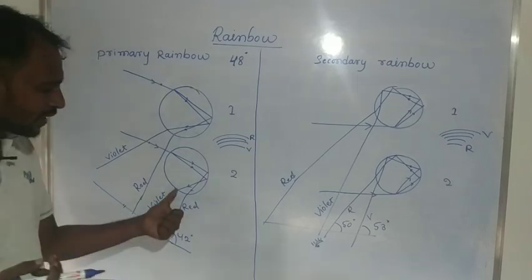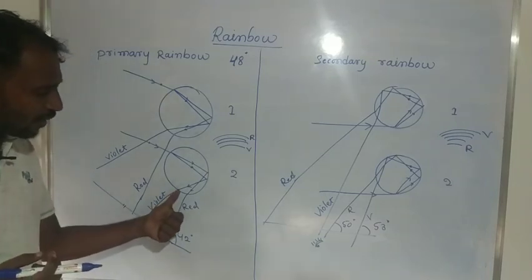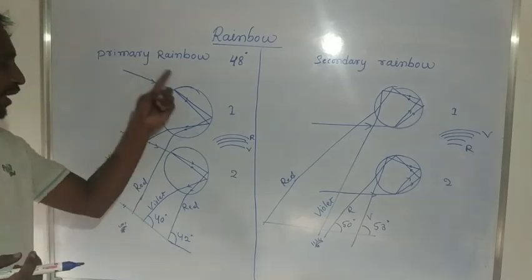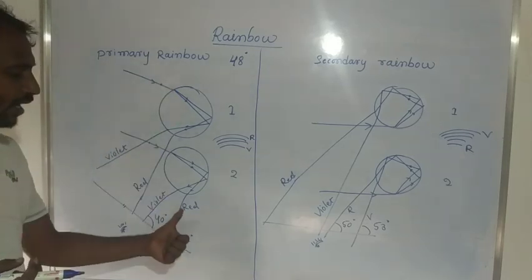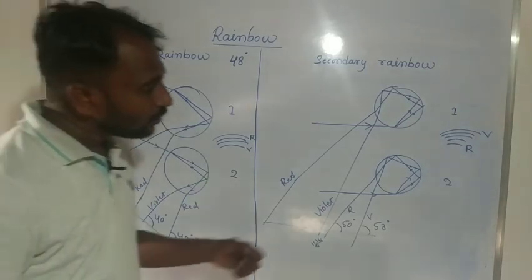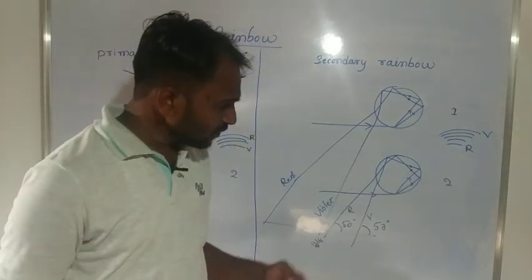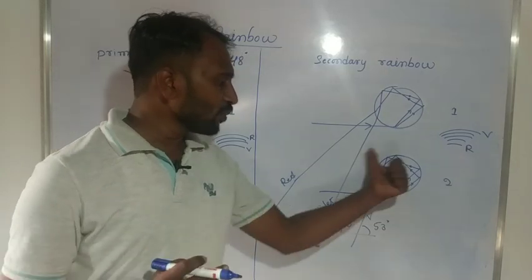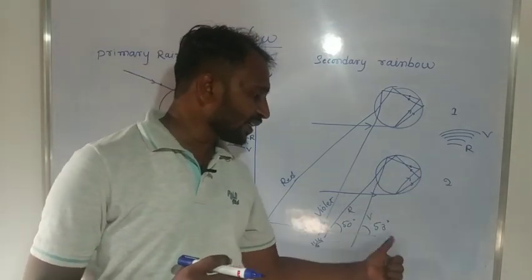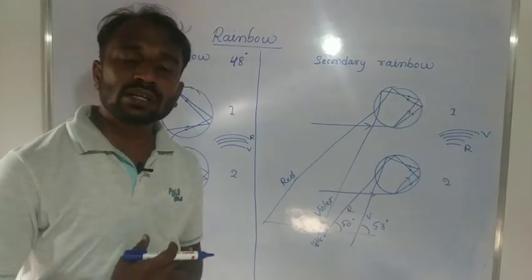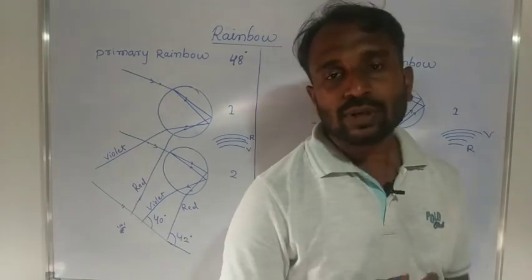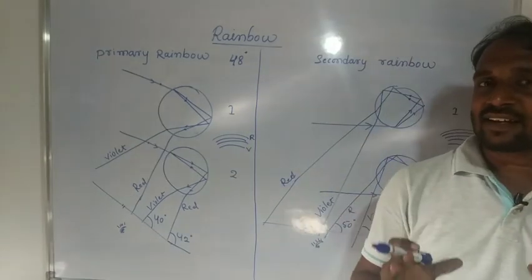The angle of emergent from a water drop for a violet color in a primary rainbow is 40 degrees and for a red color is 42 degrees. And here the angle of emergent from a raindrop for a red color is 50 degrees and for a violet color is 53 degrees. So these are the differences between a primary rainbow and a secondary rainbow.